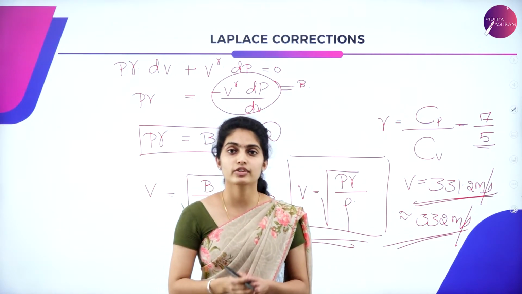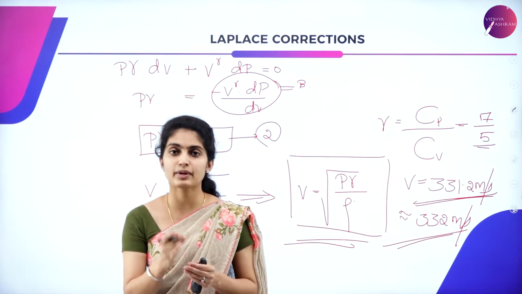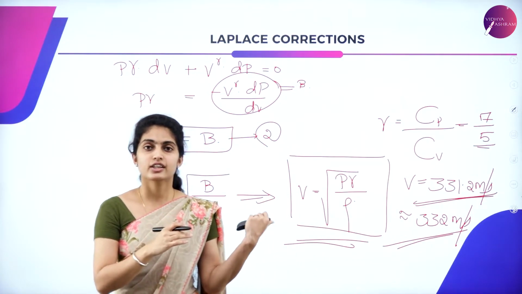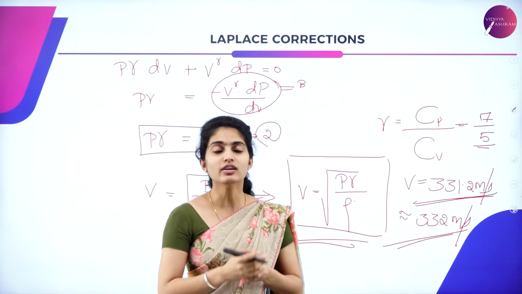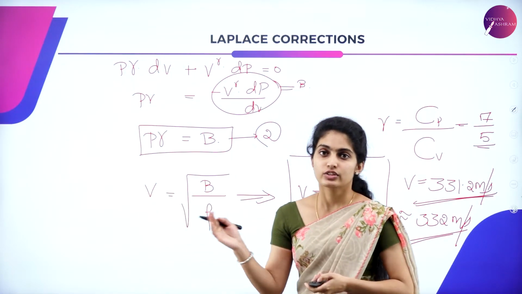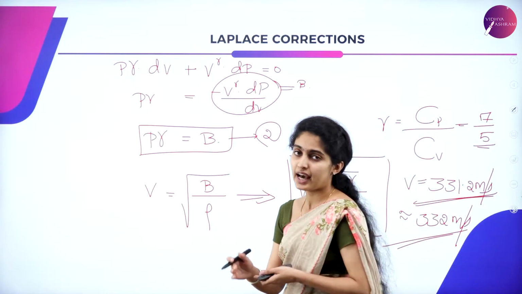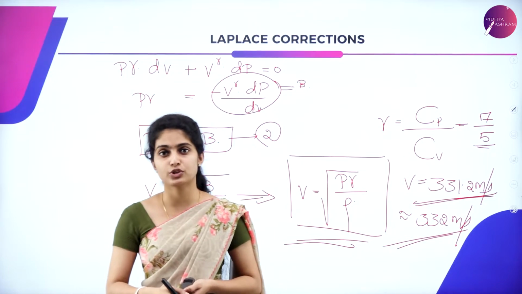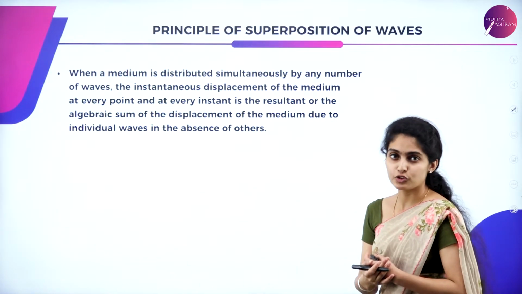So that's all about the Laplace correction, wherein the formula given by Laplace was most valid because it synced with the experimental value. So that's all about Newton's formula for the speed of longitudinal waves, as well as the correction which was given to Newton's law. Now let us move to the principle of superposition.